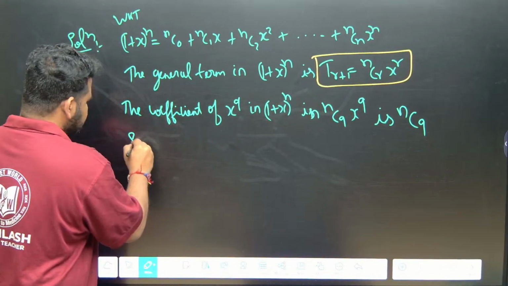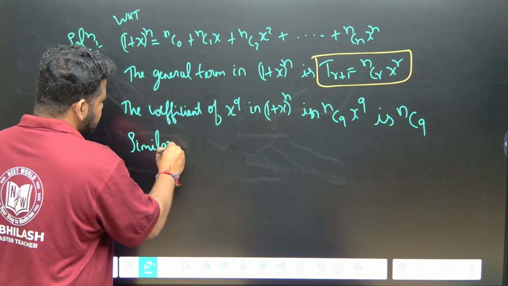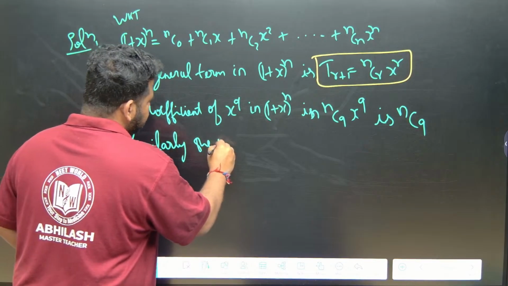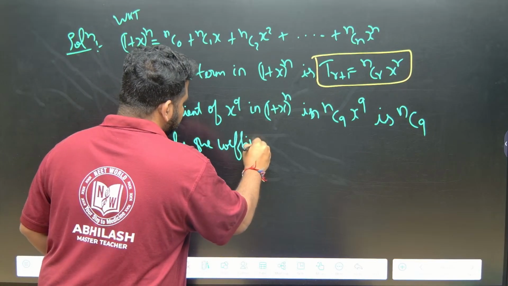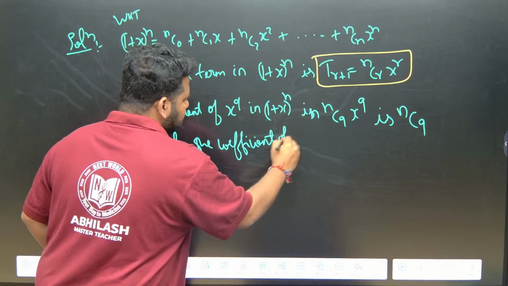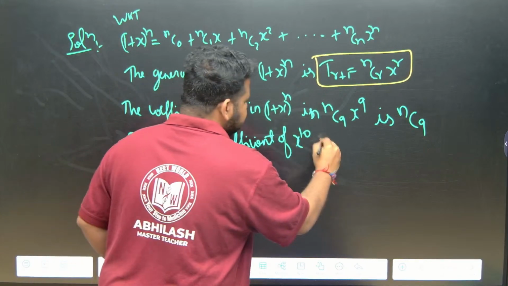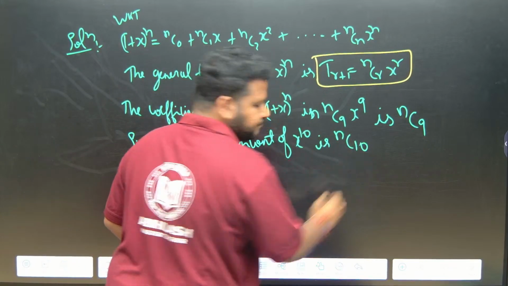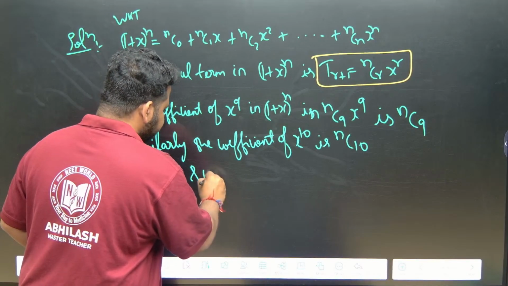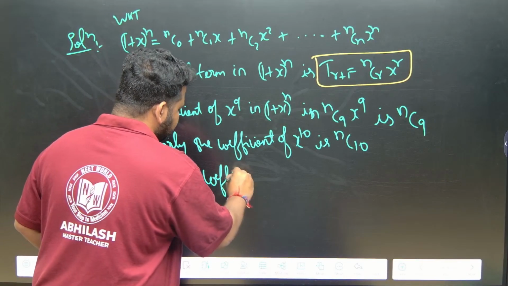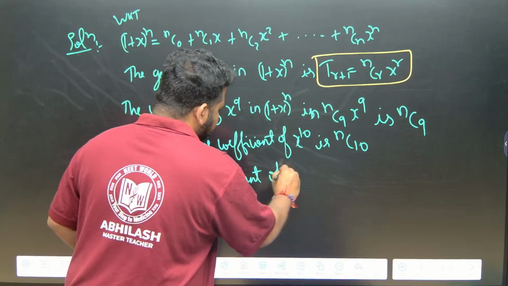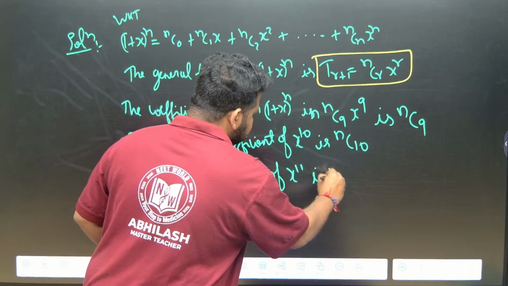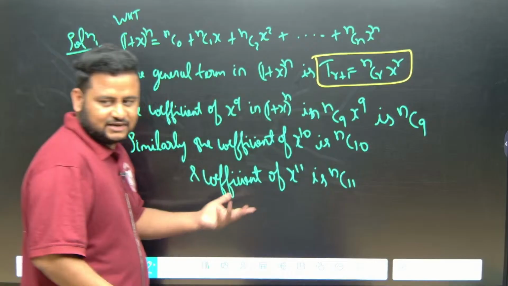Similarly, the coefficient of x power 10 is given by nC10, and the coefficient of x power 11 is nC11. We got it.